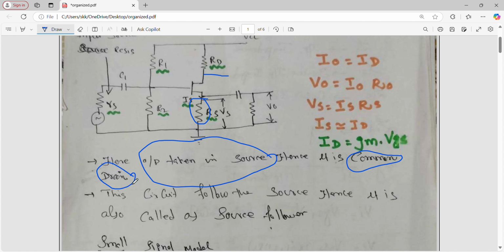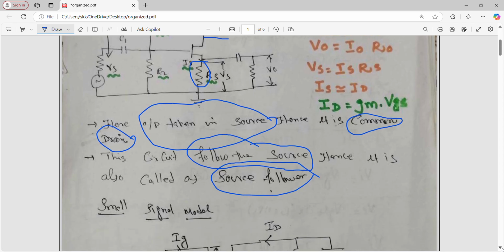Okay, right. In this circuit the output is taken at the source, hence it follows the source. Output is taken at the source, hence the entire circuit follows the source. That's why it is called a source follower. So I think you should know this. First I said, output is taken at the source, that's why it is called common drain, right? Then the circuit follows the source because output is taken at the source, so it is also called a source follower,